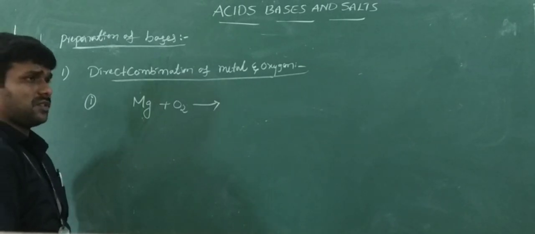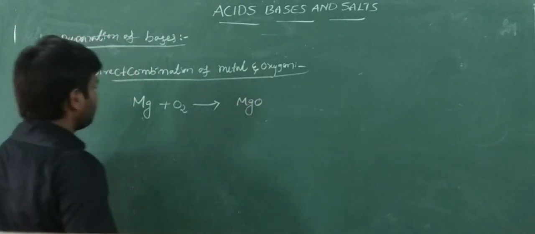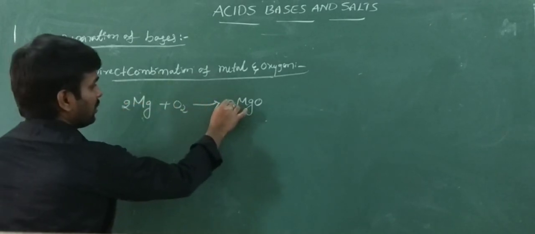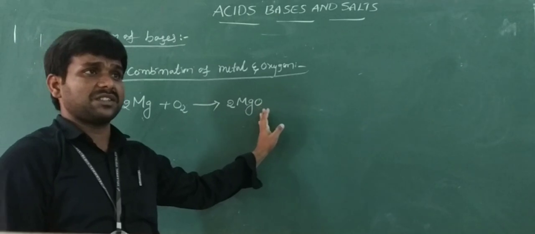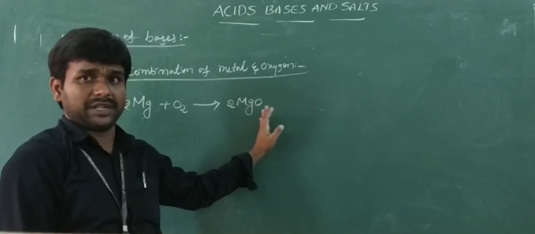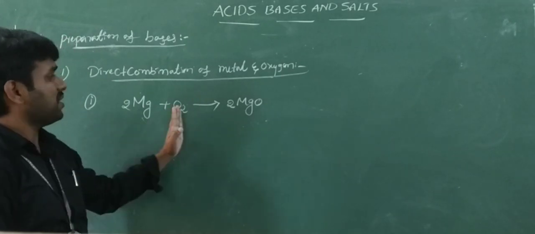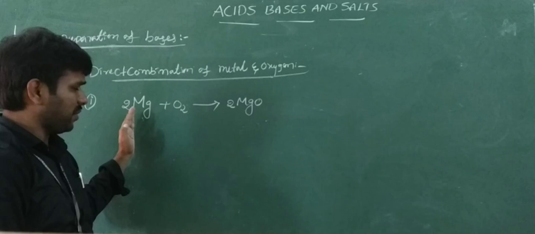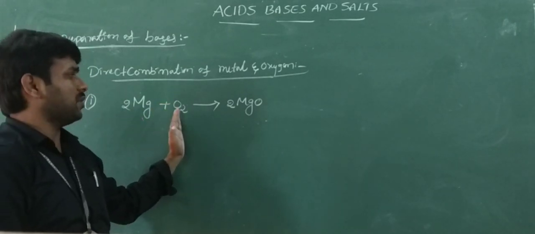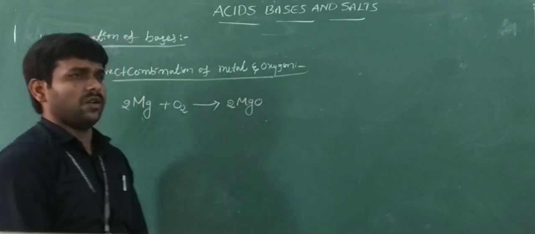Magnesium burns in the presence of oxygen to form magnesium oxide. This is magnesium metal combining with oxygen to form magnesium oxide. Here the metal is magnesium. Magnesium combined with oxygen to form magnesium oxide. Magnesium oxide is a basic oxide.